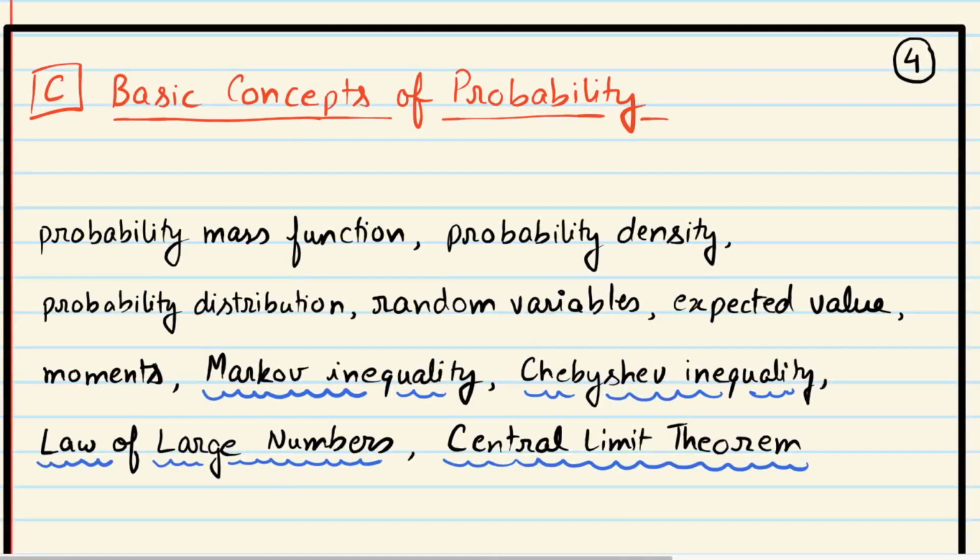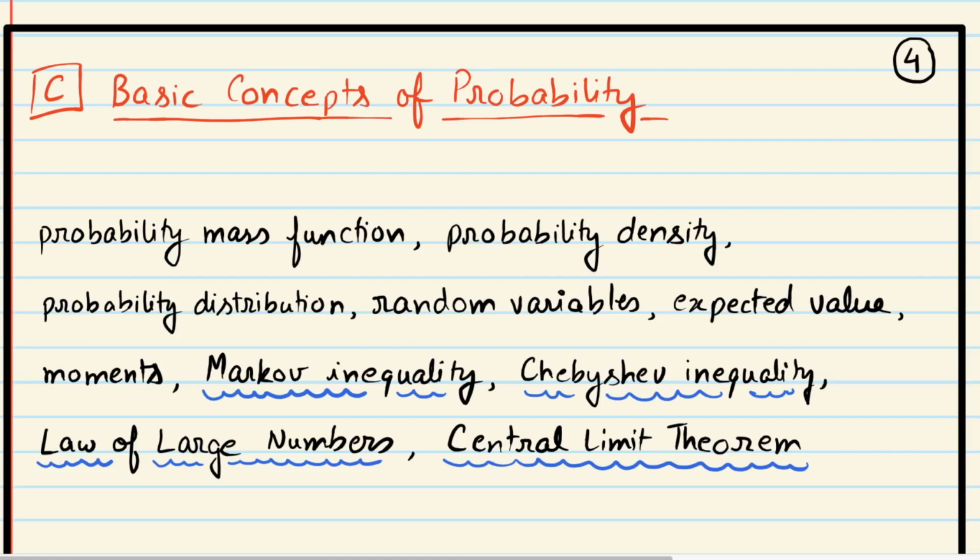Okay, so now that we have agreed that we'll use probability to model our guess list and the likelihood of different guesses in our guess list, we need to review some basic probability. I assume that you have all taken some course in probability, at least an undergraduate level course, and have seen concepts such as probability mass functions, probability density, probability distribution, random variables, expected value.